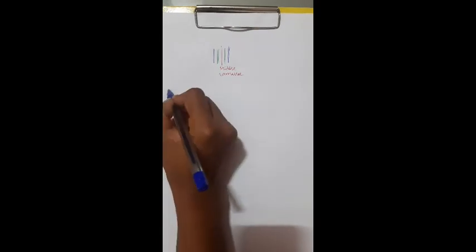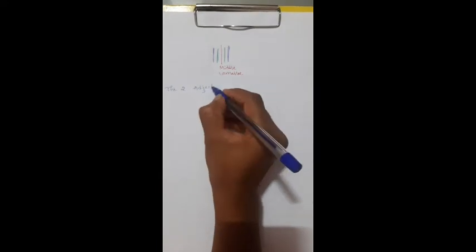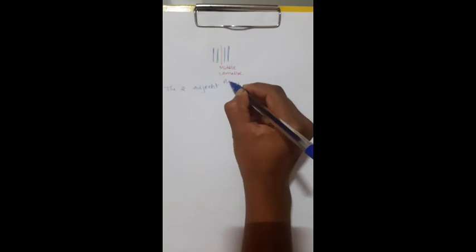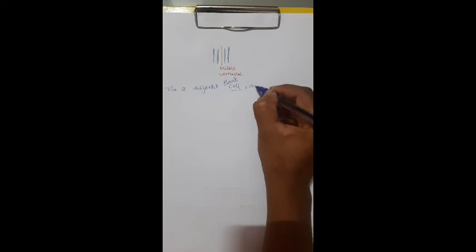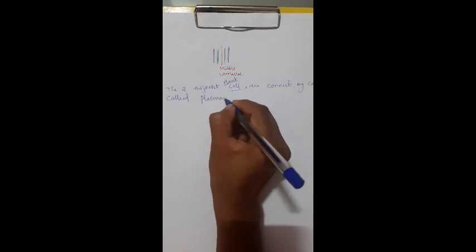Here, two adjacent cells, particularly plant cells, are connected by a canal called plasmodesmata.